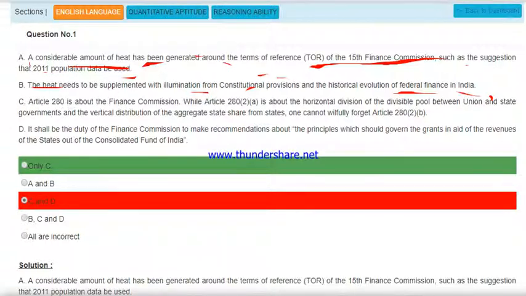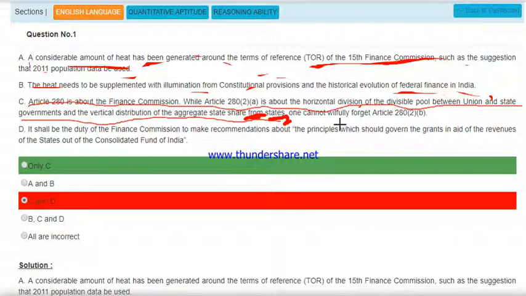Now the article about the Finance Commission, and Article 282 is about the horizontal division of the divisible pool between union and state government and the vertical distribution of the aggregate state share from the state share between the states. Yes, this one is the mistake. I think C is wrong.